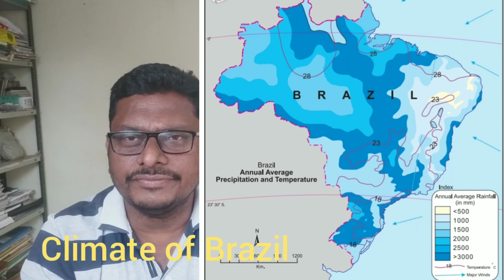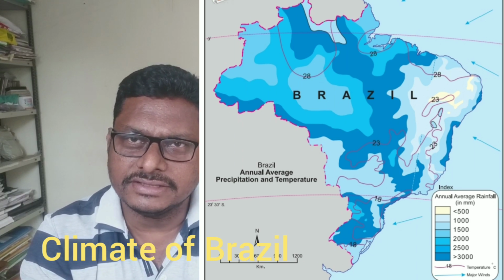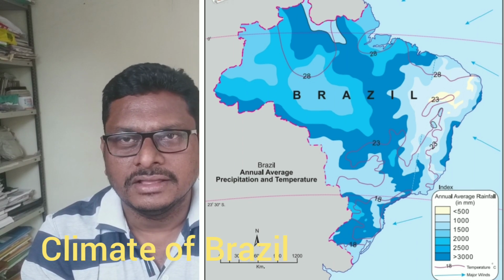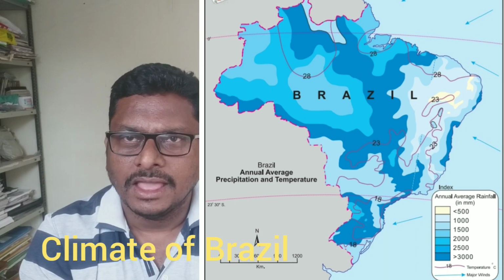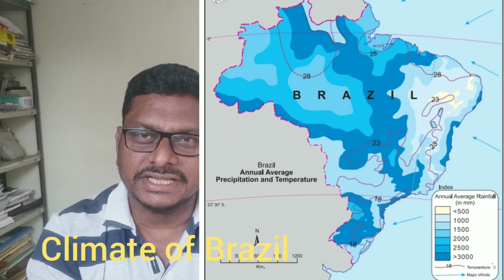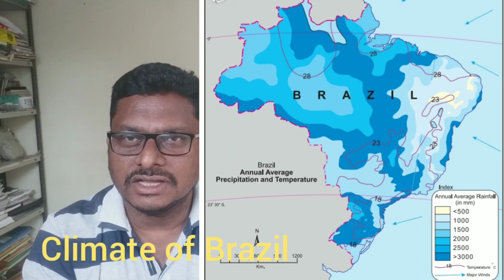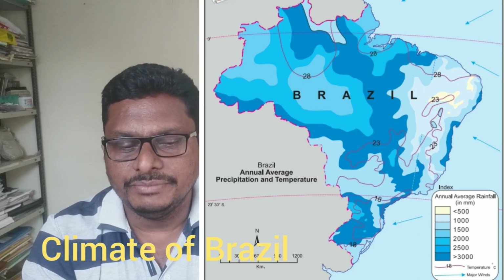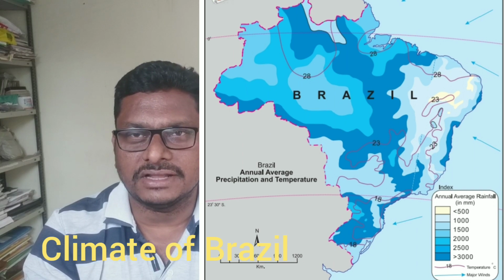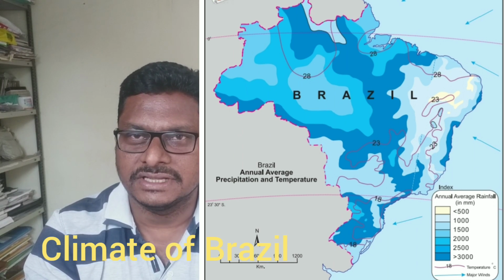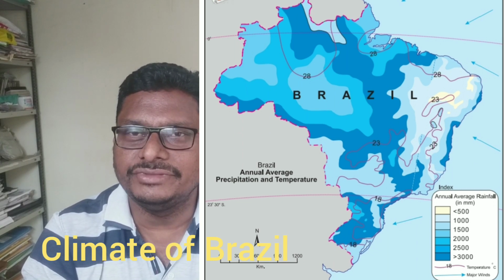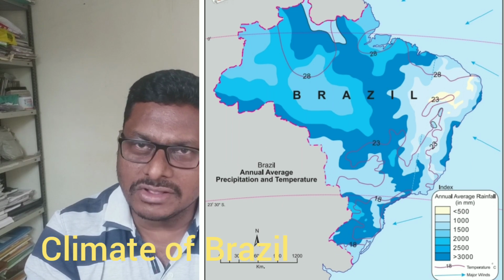If you see the physiographical division of Brazil, we come to know that the Great Escarpments play a very important part in terms of the Brazilian climatic condition. The wind coming from the southeastern side of the Atlantic Ocean, that is the southeastern trade winds, is blocked there. Because of that, the southeastern slope of the Brazilian Great Escarpments, that is the southeastern coast of Brazil, gets more rainfall, that is more than 300 millimeter rainfall. But as we cross that Great Escarpments,